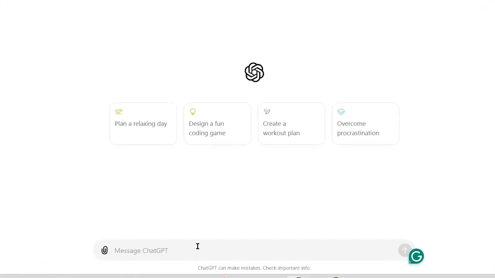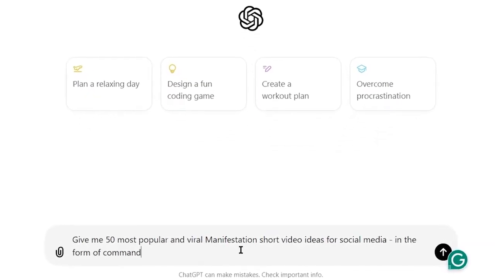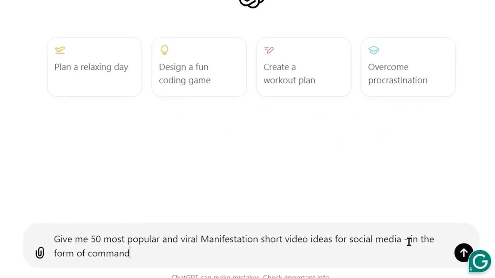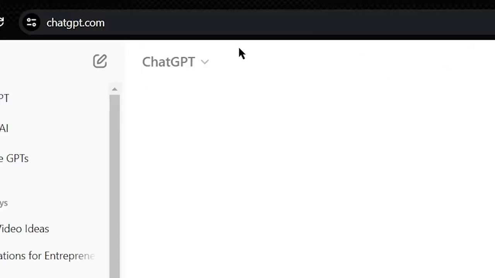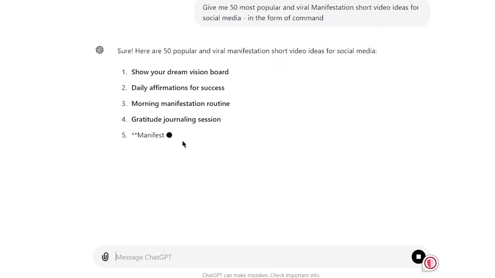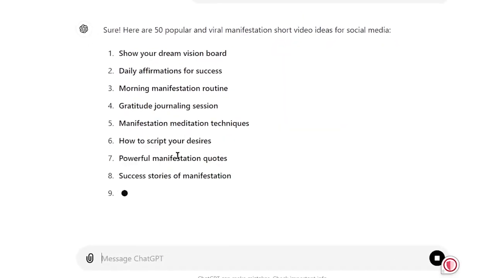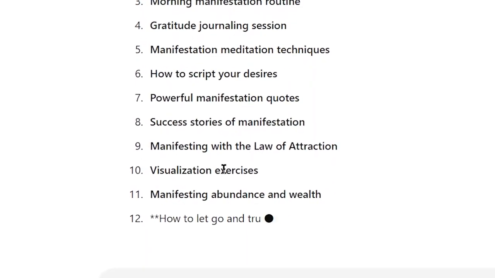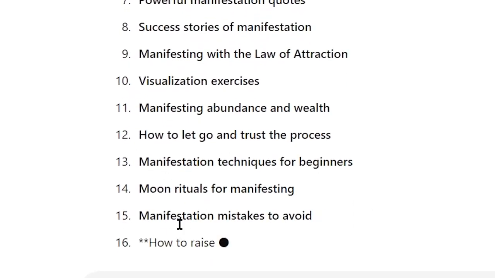And I want you to type, "Give me 50 most popular and viral manifestation short video ideas for social media," in the form of command. And we know about ChatGPT, which is the best AI tool for this thing. So it will show you the best ideas for manifestation. So as you can see, these are the best manifestation ideas for creating short videos for social media.